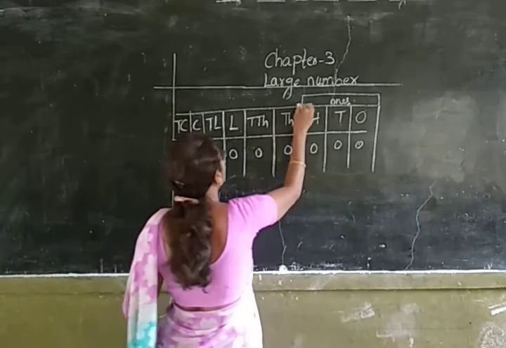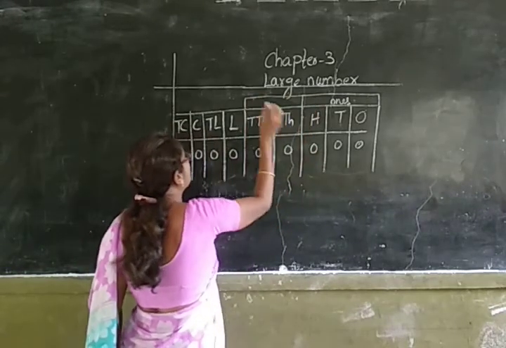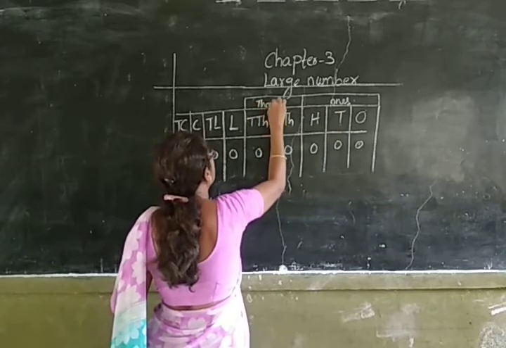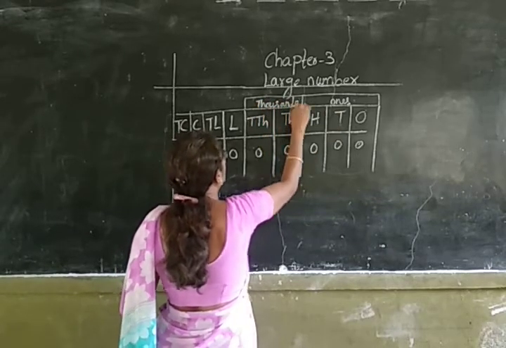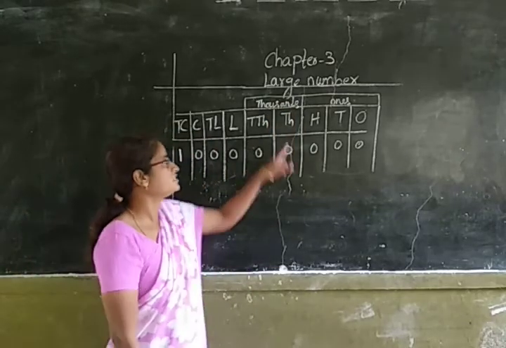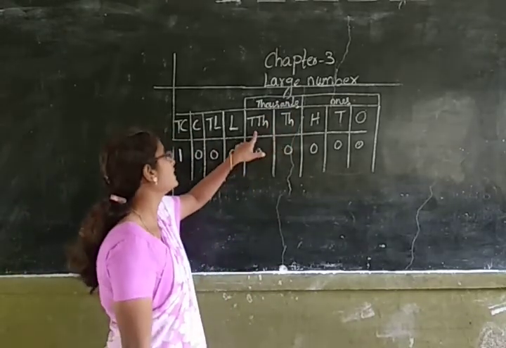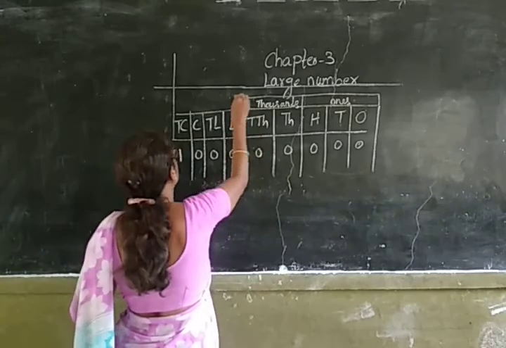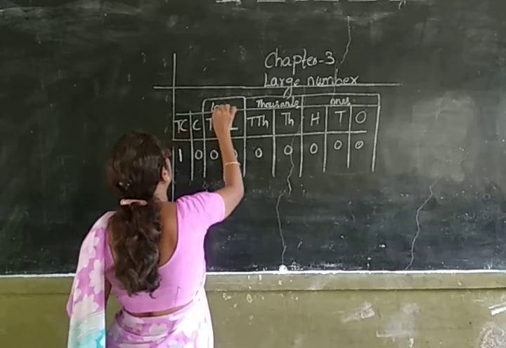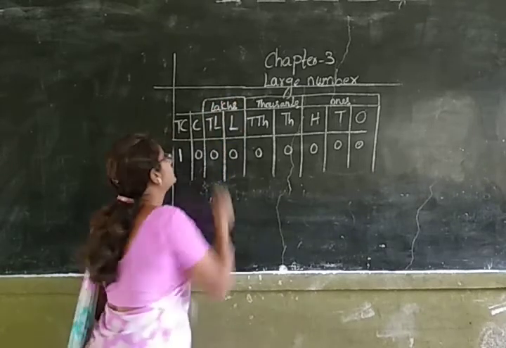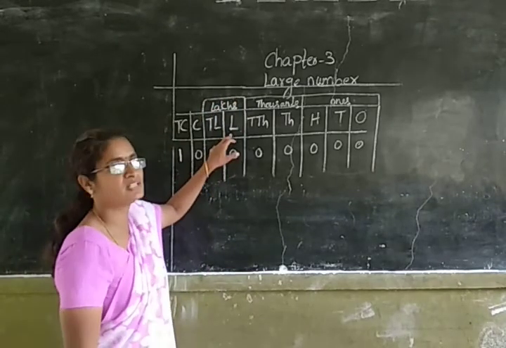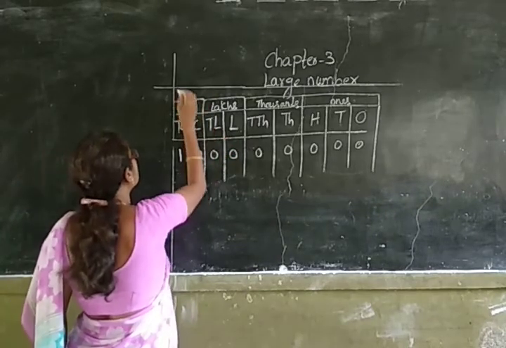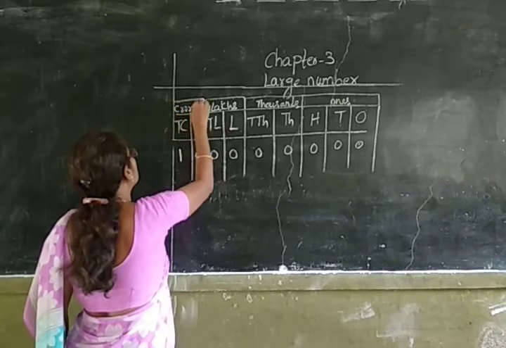After ones period, we will have the thousands period. In thousands period, we will be having 1,000s and 10,000s. After thousands period, the next period is called lakhs period. So in lakhs period, we will be having lakhs and 10 lakhs. After lakhs period, the next period is crores period.